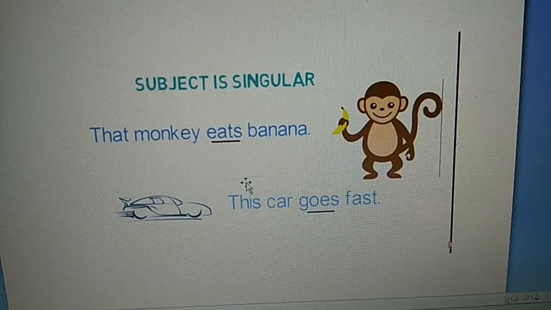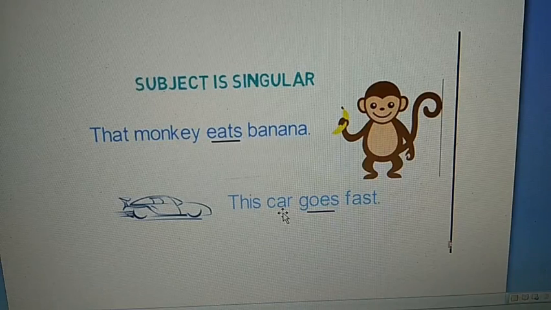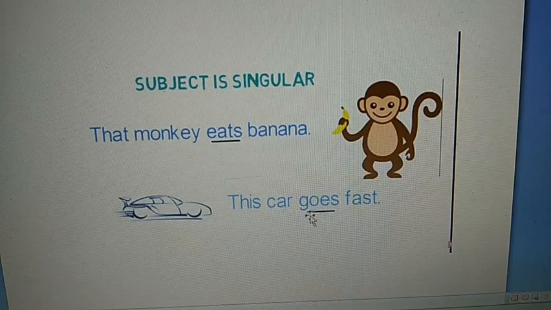In this case, it is eats. Let's look at another example. This car goes fast. Here the subject is car, which is singular. The verb will also be singular. In this case, it is goes.